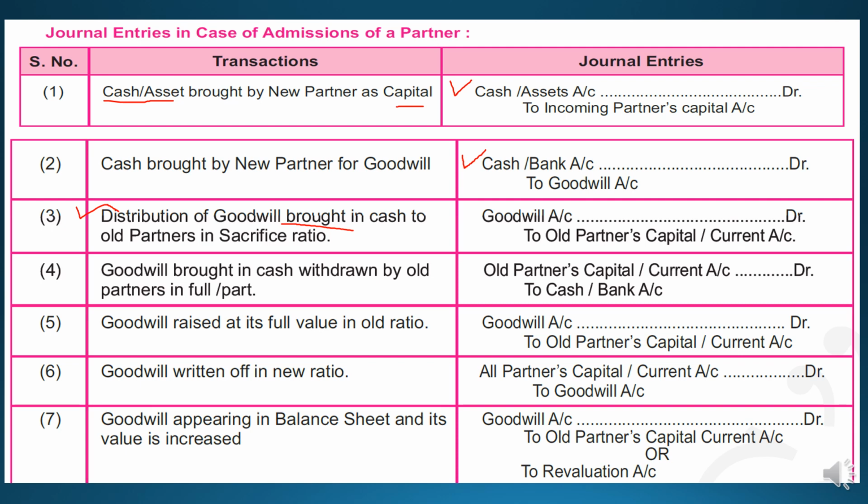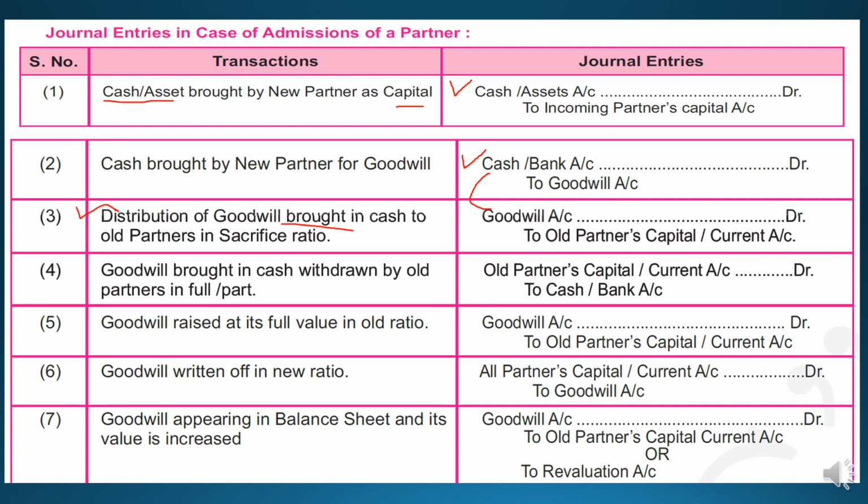Simply, students, you can relate with this entry, because when the cash is coming into the business, cash and bank account is debited, and goodwill account is the giver of this cash. Whenever this goodwill account is settled or distributed among the old partners, it will be debited again.